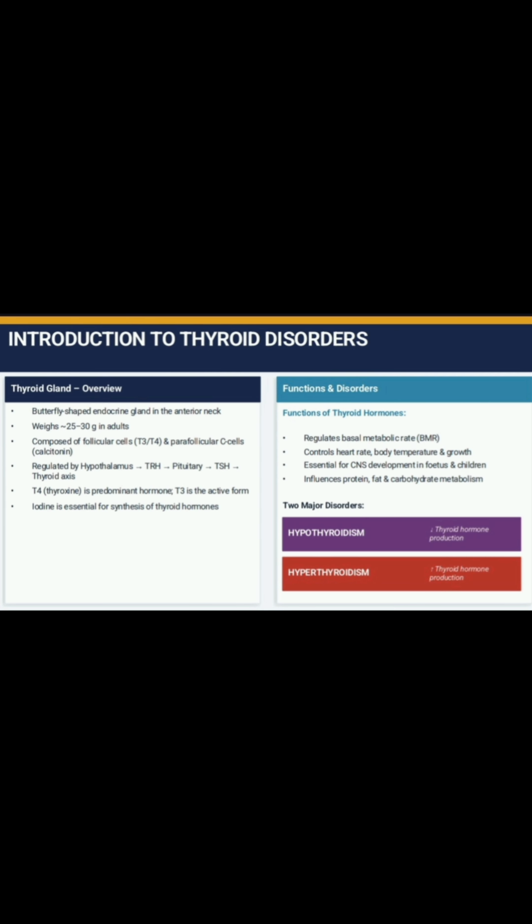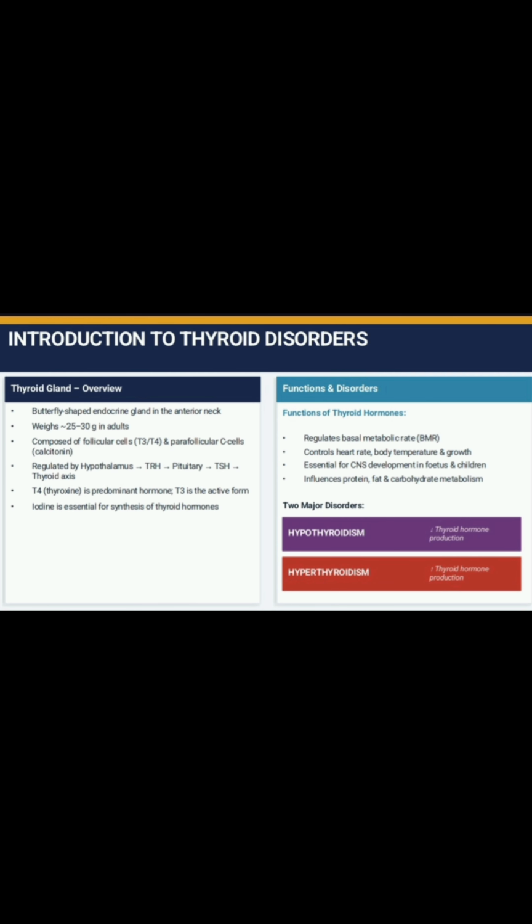The hypothalamus releases thyrotropin releasing hormone, that is TRH, which acts on the anterior pituitary and stimulates it. After stimulation, the anterior pituitary gland releases thyroid stimulating hormone, that is TSH. This hormone acts on the thyroid gland to release T3 and T4. These both are called thyroid hormones.